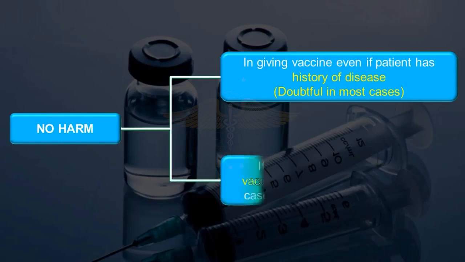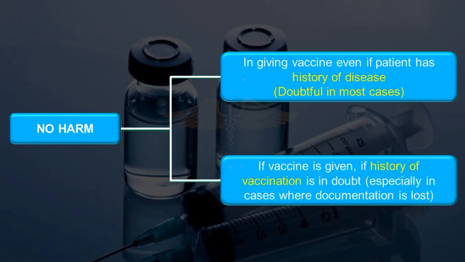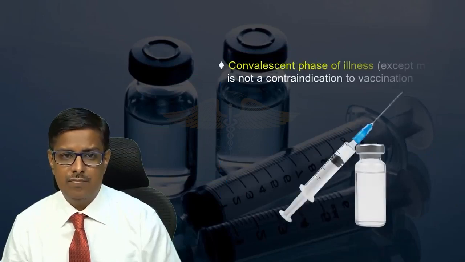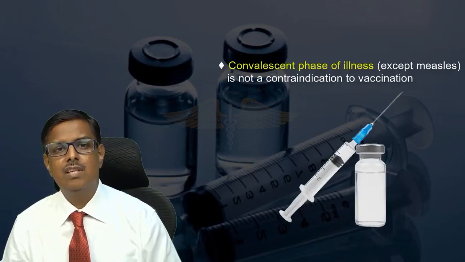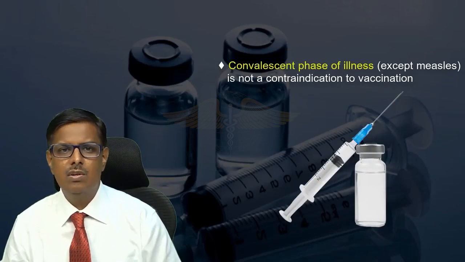There is no harm if vaccine is given if history of vaccination is in doubt, especially this occurs when documentation is lost, because even if we give a repeat dose of that vaccine, then that will be beneficial and will not cause any harm to that patient. Next point, convalescent phase of an illness except measles is not a contraindication to vaccination. Example, if some child has recovered from typhoid, then that is not a contraindication for giving the next scheduled vaccine.